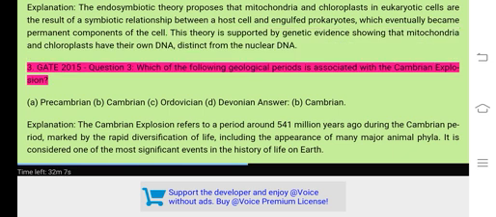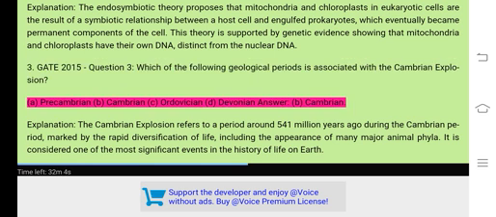Which of the following geological periods is associated with the Cambrian explosion? A. Precambrian. B. Cambrian. C. Ordovician. D. Devonian. Answer: B. Cambrian.